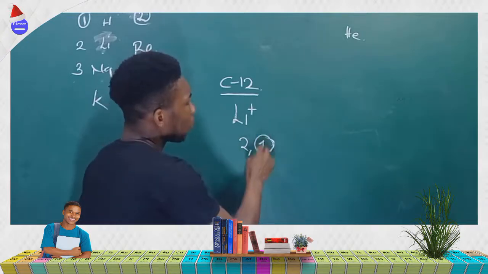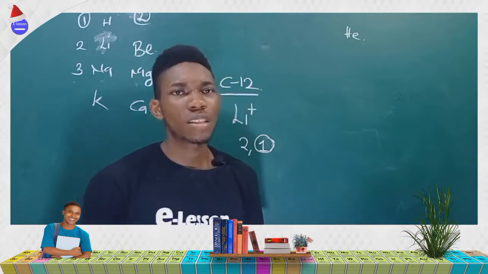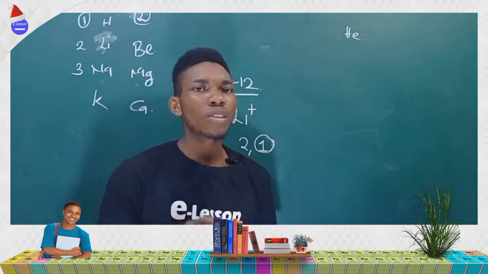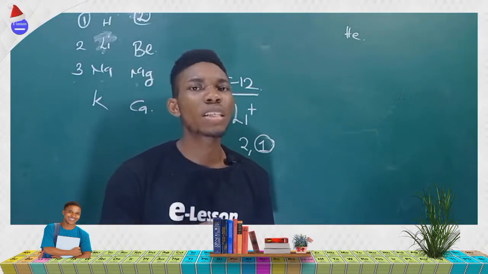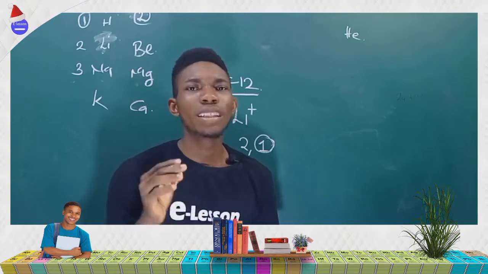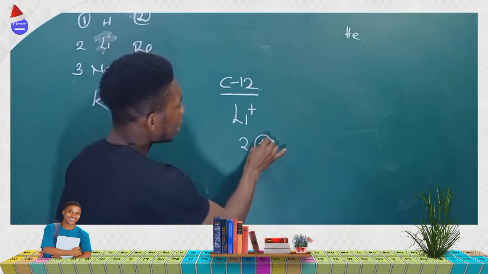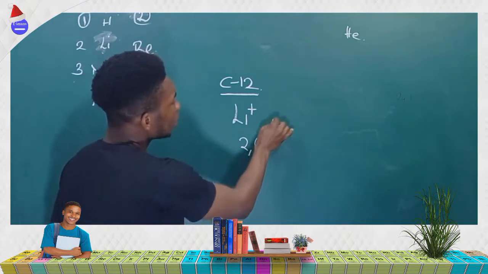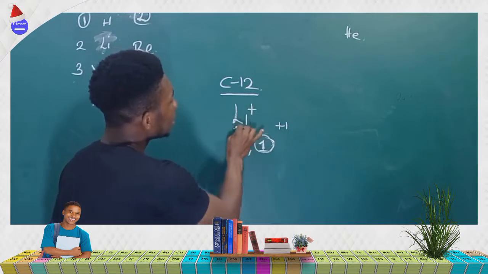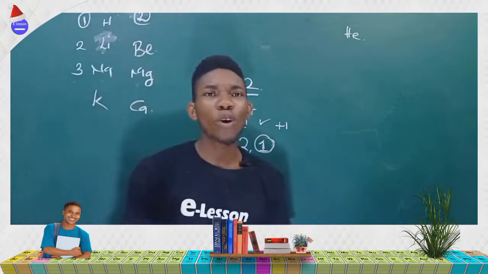Now, when an atom gives out electrons, they become positively charged. If they receive electrons, they become negatively charged. Is that clear? So when lithium gives out this 1 electron, it becomes what? Plus 1. So the most stable ion of lithium is lithium 1 plus. That is correct. Now, if I ask you, what is the most stable ion of oxygen?